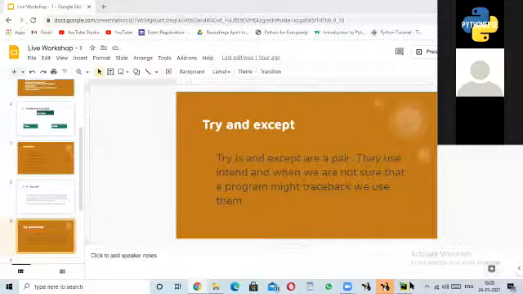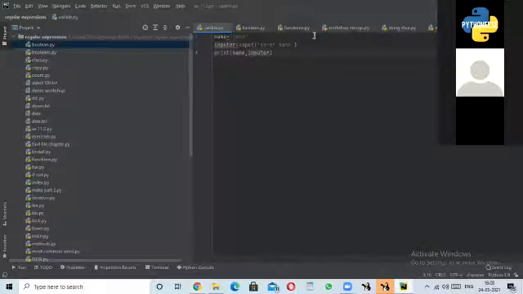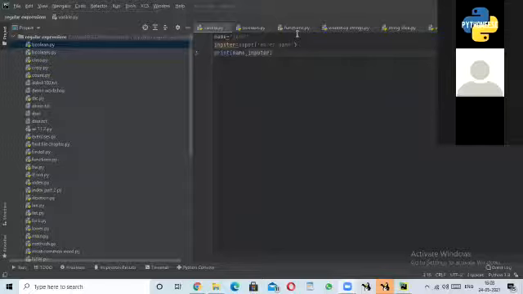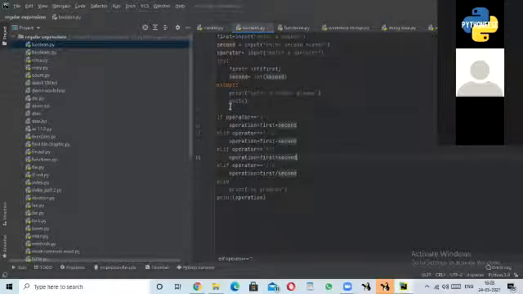So let me continue from now. I'll show you the Boolean. Sorry for the glitch. I hope you can see. I'll show you the Boolean exercise. In this, I've made a small calculator. First, second, and operator are just the variables.